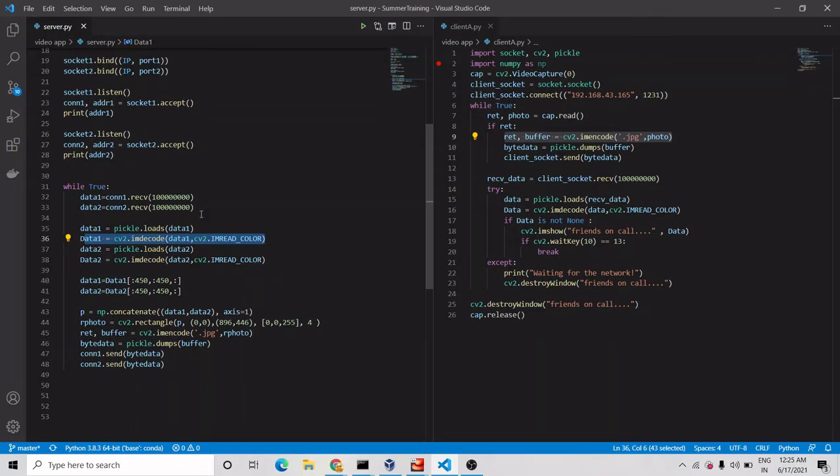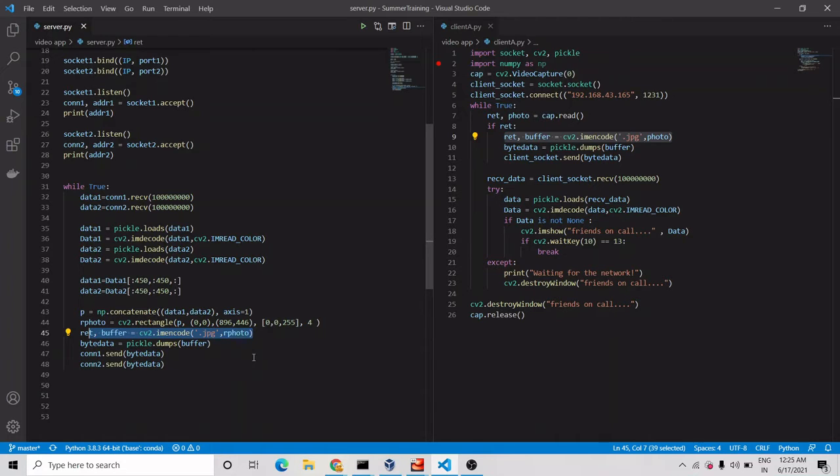For both clients it does the same, and after that we want to make something like a video call. So we make both the videos the same size, concatenate both the images, and draw a rectangle outside so that it looks like a window. Then we encode that to byte form and send it to the clients, because obviously the server has no use for all those videos and photos.